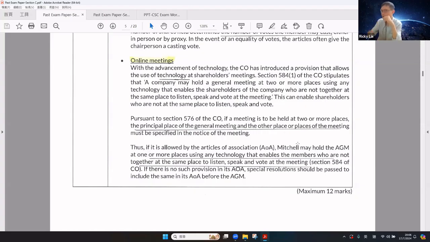If a meeting is to be held at two or more places, the principal place of the general meeting and any other place of the meeting must be specified in the notice of the general meeting. Therefore, if this is allowed by the articles, the company may hold the AGM at one or more places using any technology that enables members who are not together in the same place to listen, speak, and vote at the meeting. If there is no such provision in the articles, a special resolution should be passed to include the same in the articles before the AGM.